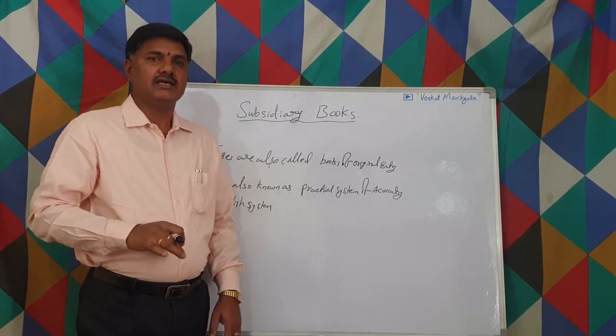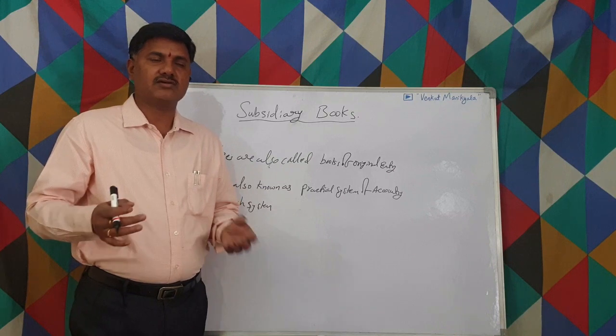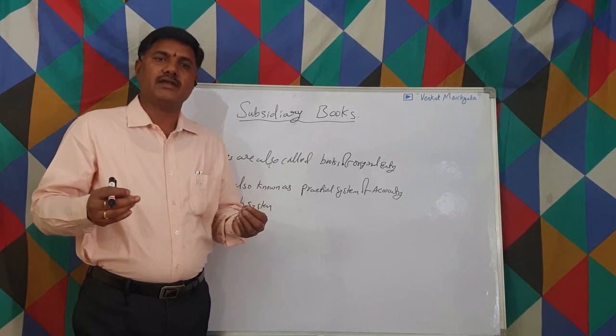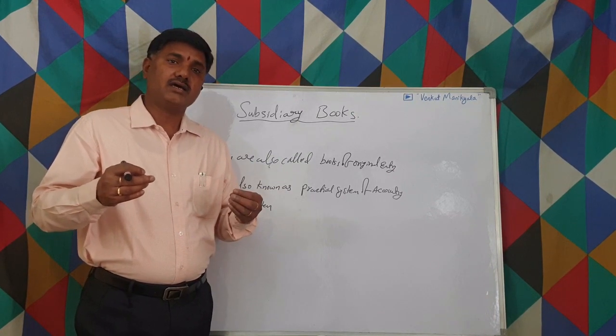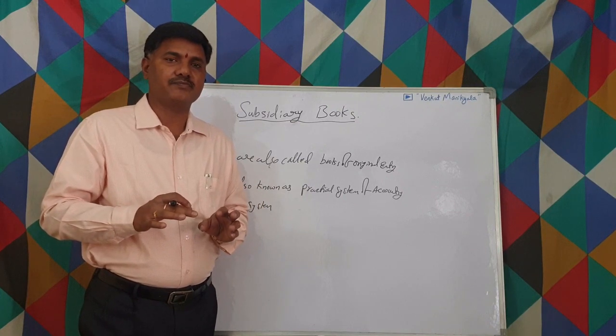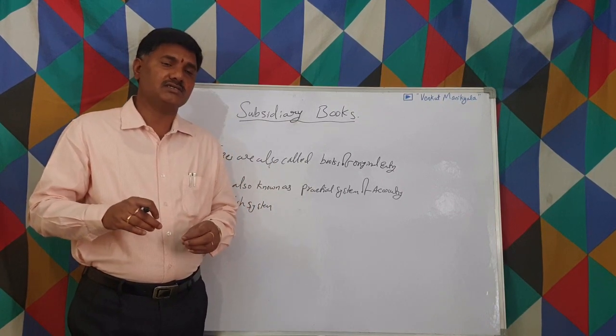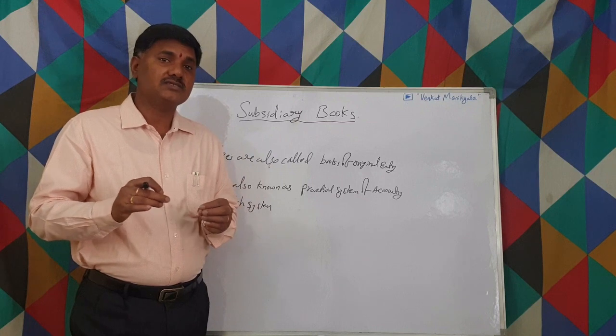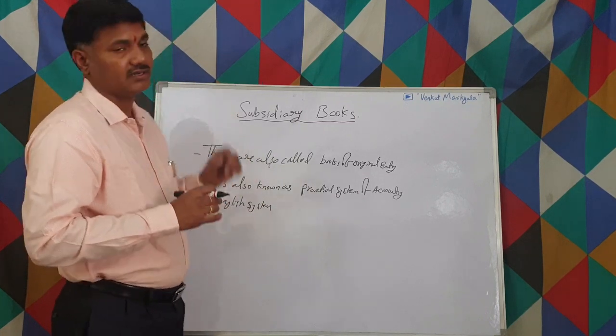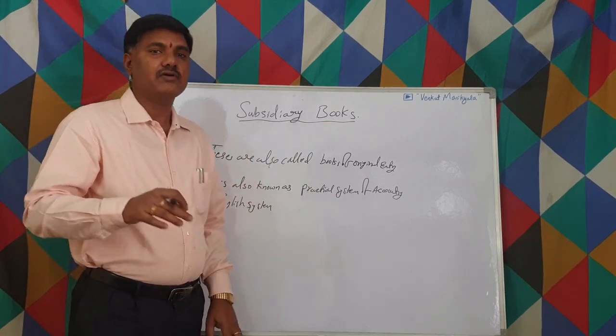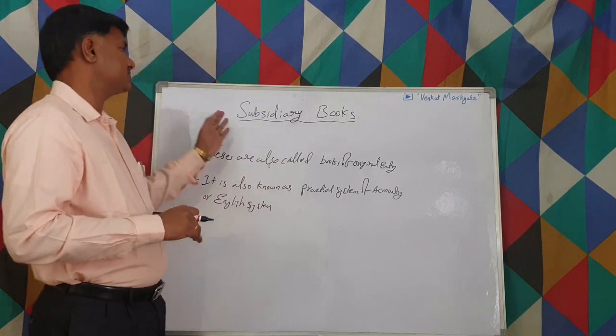But for big organizations, transactions are more numerous and repetitive in nature. When they are repetitive, it is not possible to maintain a regular journal. So we found an alternative, the subsidiary books.